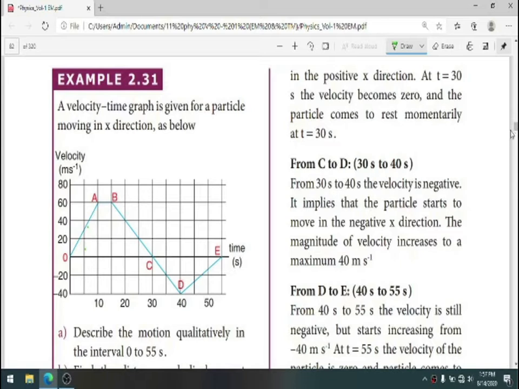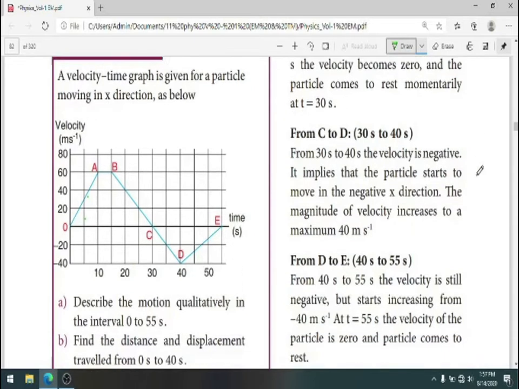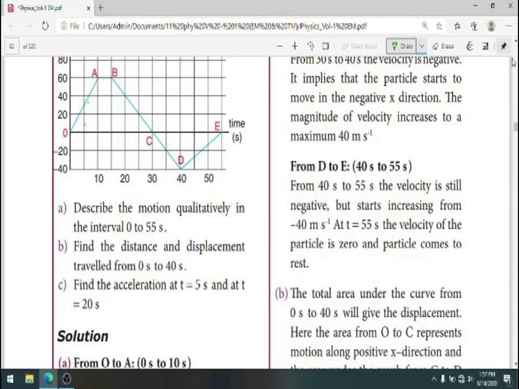You are able to observe the velocity time graph. Now we need to find out the motion qualitatively in the interval 0 to 55 seconds.